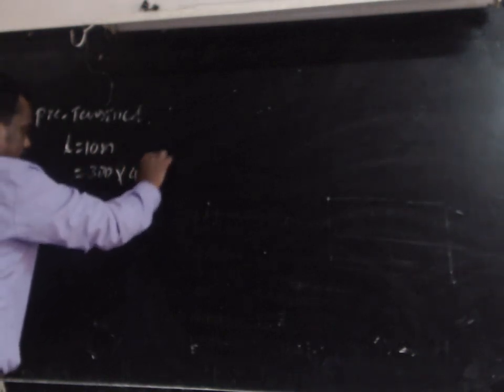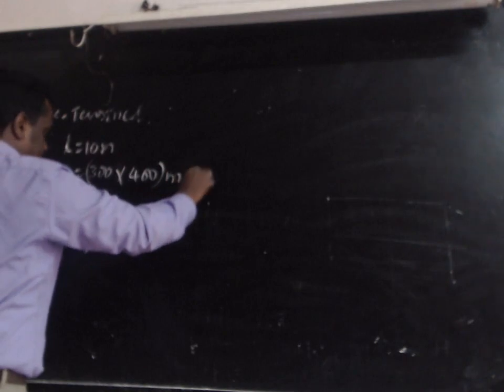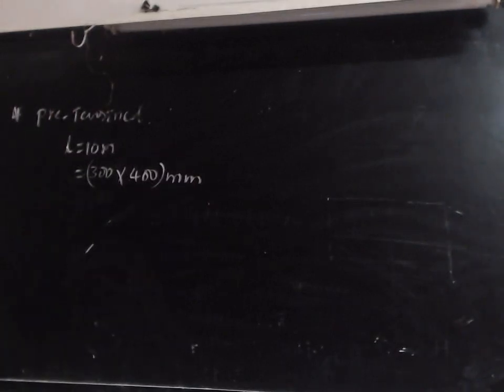Please read the problem carefully, whether it is a pre-tension member or a post-tension member. Directly they have given that it is a pre-tension beam and its length is 10 meter. The beam section is 300 by 400 mm, width is 300 and depth is 400 mm.